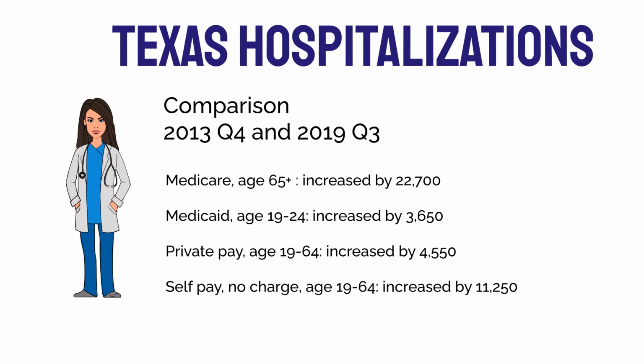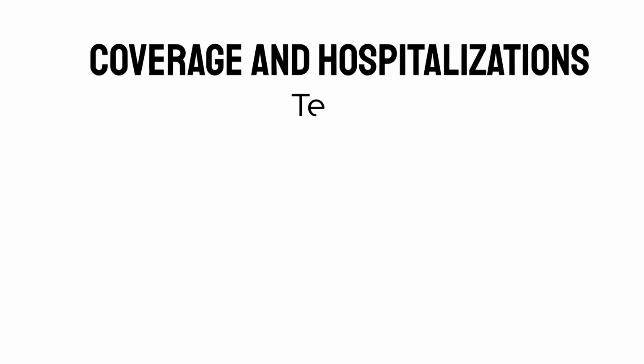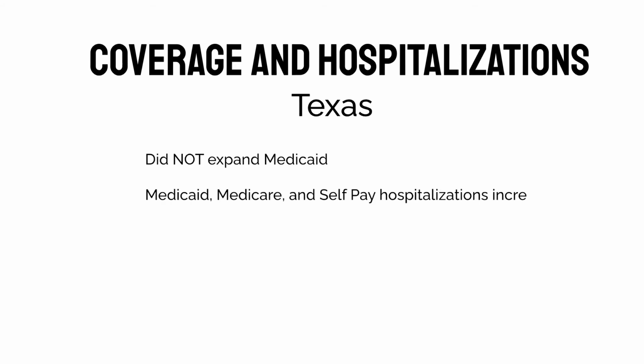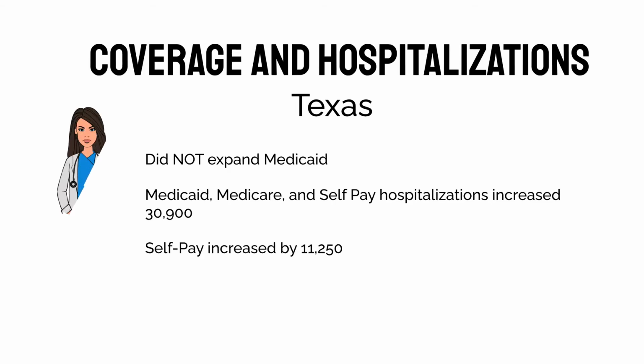Self pay, no charge, ages 19 through 64 increased by 11,250. So, what does that mean for insurance coverage and hospitalizations? Remember, Texas did not vote to expand their Medicaid, so their data just shows yearly hospitalizations. For those with Medicare, Texas's current Medicaid system and private pay insurance, hospitalizations increased a grand total of 30,900 in 2013 quarter 4 through 2019 quarter 3. Texas self pay or no insurance increased by 11,250 residents in the same quarterly comparisons.